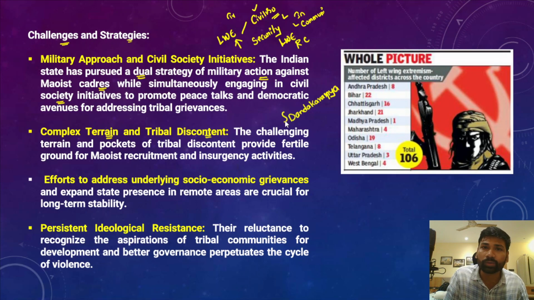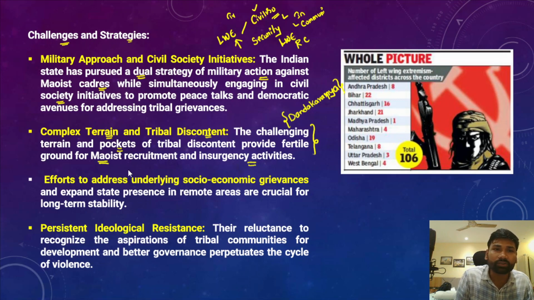So this is one of the strong Maoist hold regions. The challenging terrain and pockets of tribal discontent provide fertile ground for Maoist recruitment and further insurgency activities, disturbing the peace in those regions.